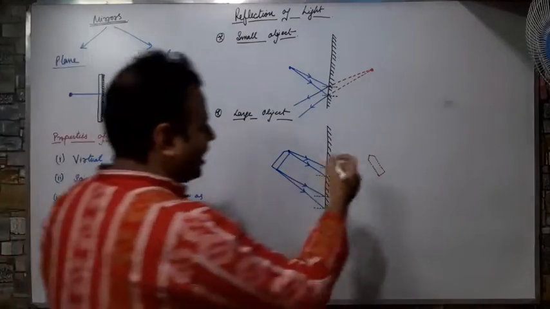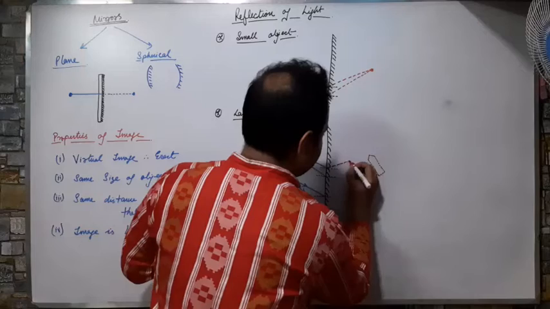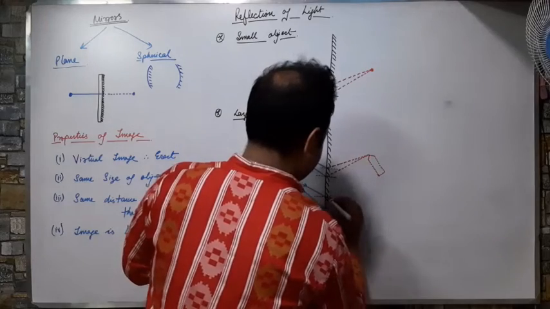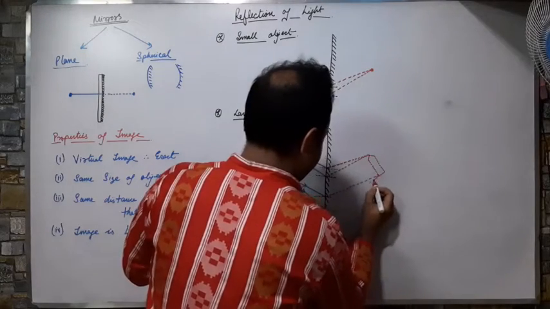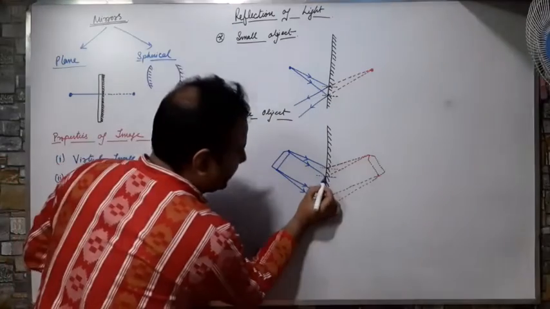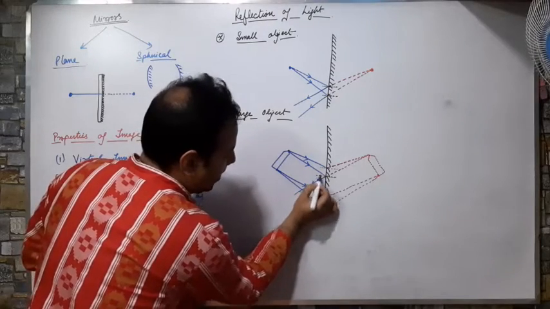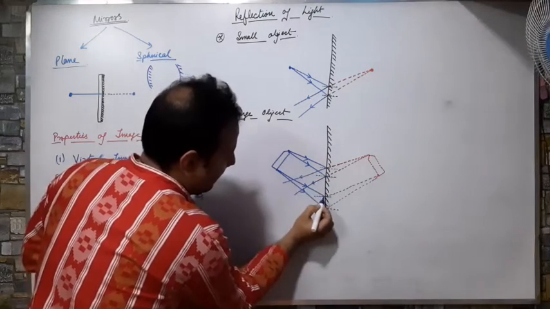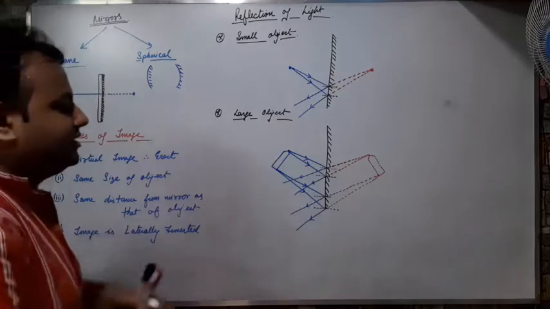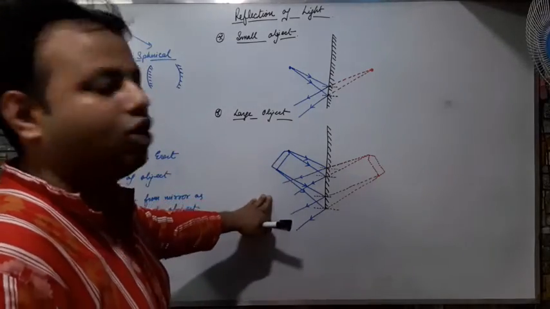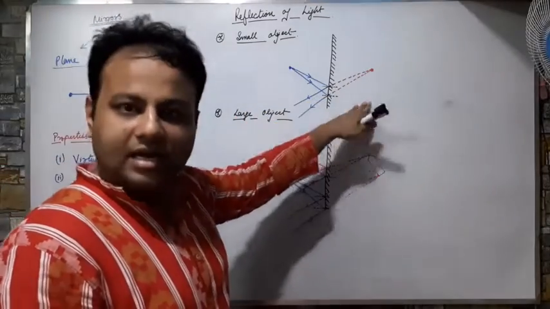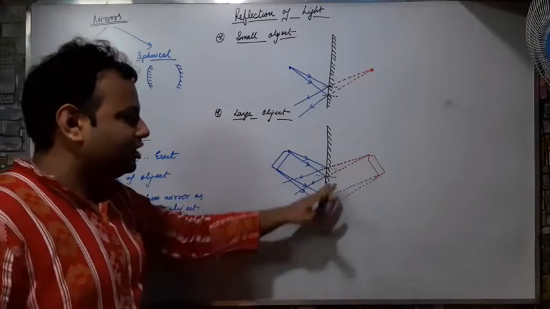Now what I will do? I will join this with the dotted line. Okay, then I shall extend my rays, straight rays. Okay, so this is the image formation of a large object through a plane mirror. This is the image formation of a small object through the plane mirror. Correct? In the examination, if they ask you, you have to do it like that.